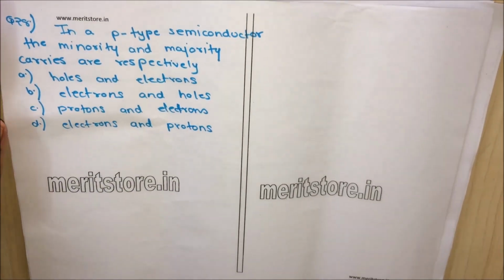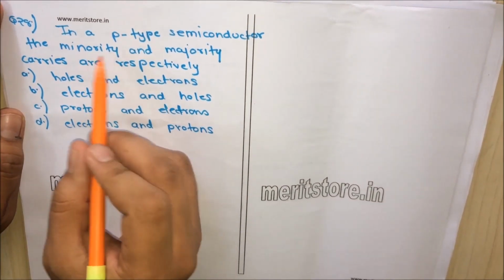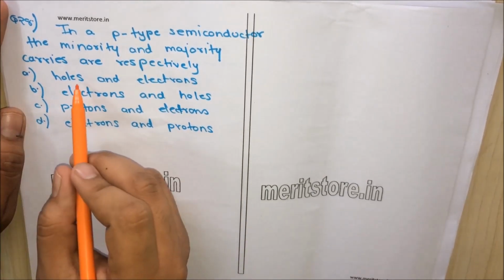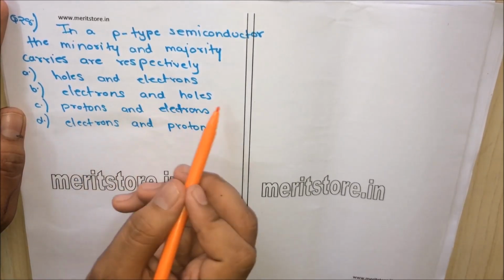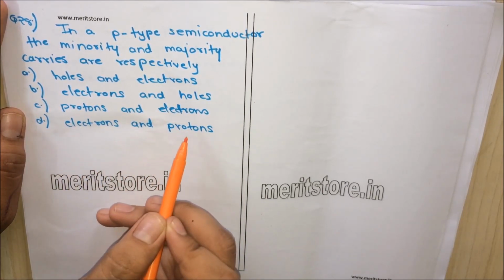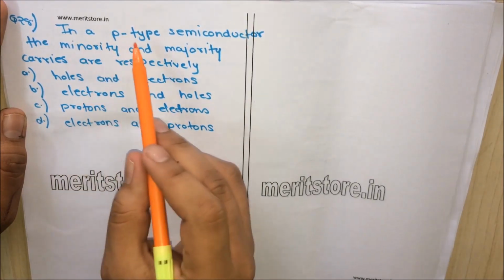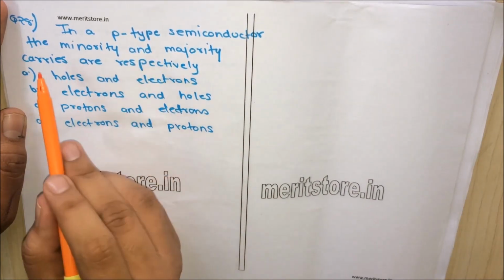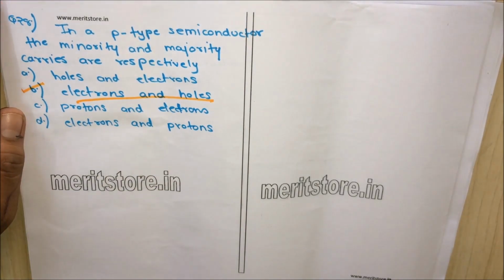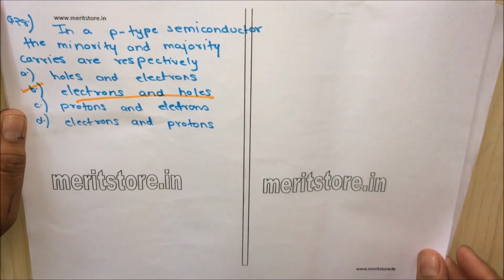Question 28. In a p-type semiconductor, the minority and majority carriers are respectively option A holes and electrons, option B electrons and holes, option C protons and electrons, option D electrons and protons. So option B, electrons and holes, is the correct answer.